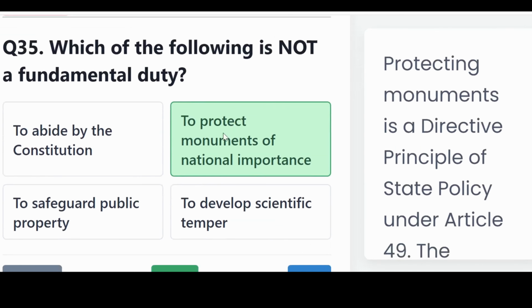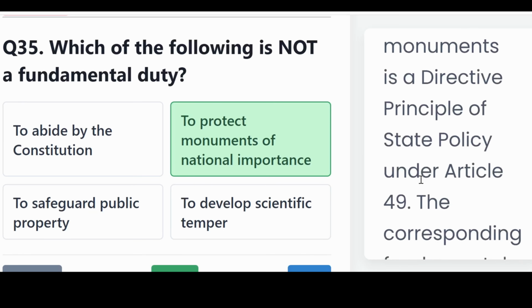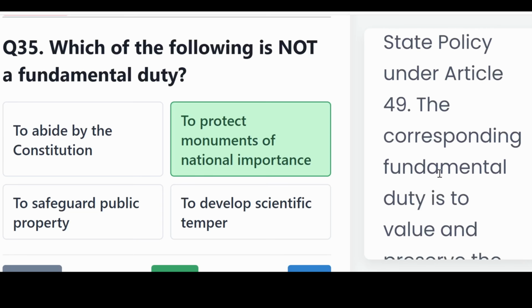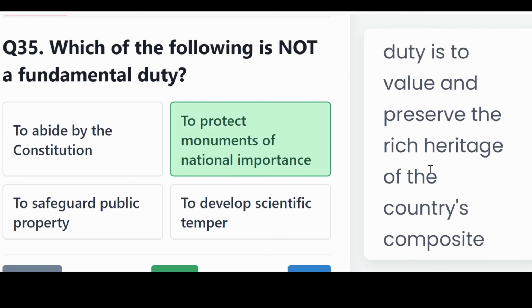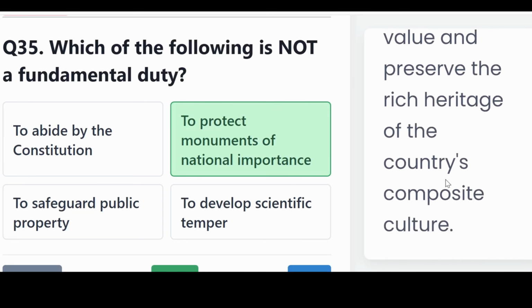The correct answer, to protect monuments of national importance. Protecting monuments is a directive principle of state policy under Article 49. The corresponding fundamental duty is to value and preserve the rich heritage of the country's composite culture.